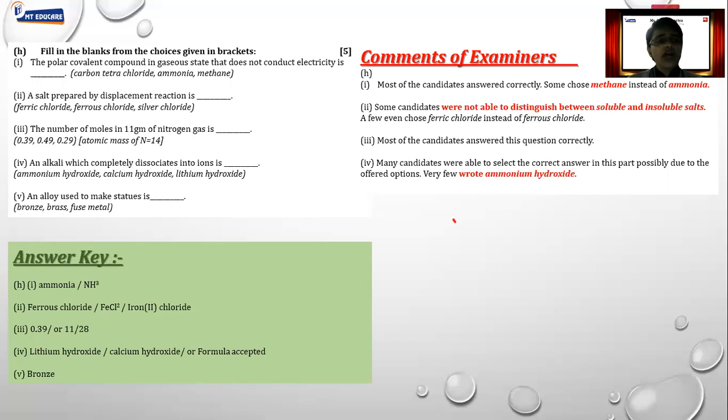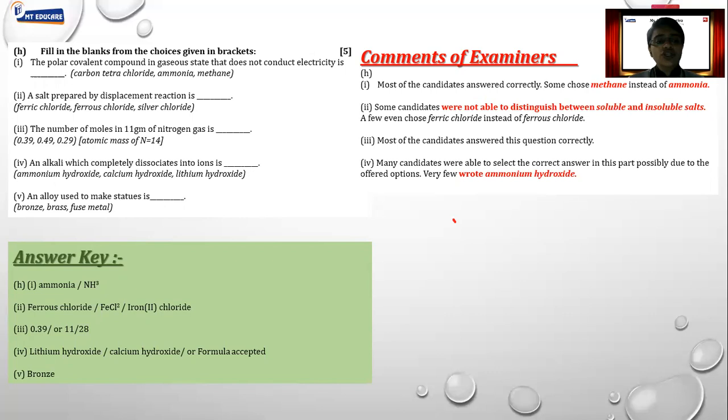Let's talk about the general mistake people make here. For example, polar covalent compound in a gaseous state that does not conduct electricity. What exactly should be the answer? Again, as I said, learn to distinguish between ionic compound and covalent compound properly. You will not make any mistake over here. Fine. A salt prepared by displacement reaction. Again, this is not there as per reduction, so no more discussion on that. Even the third question is not there, so no more discussion on that.